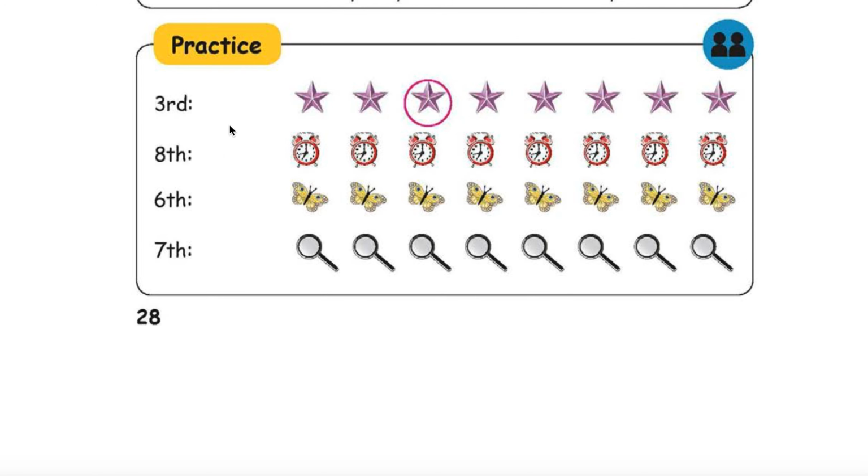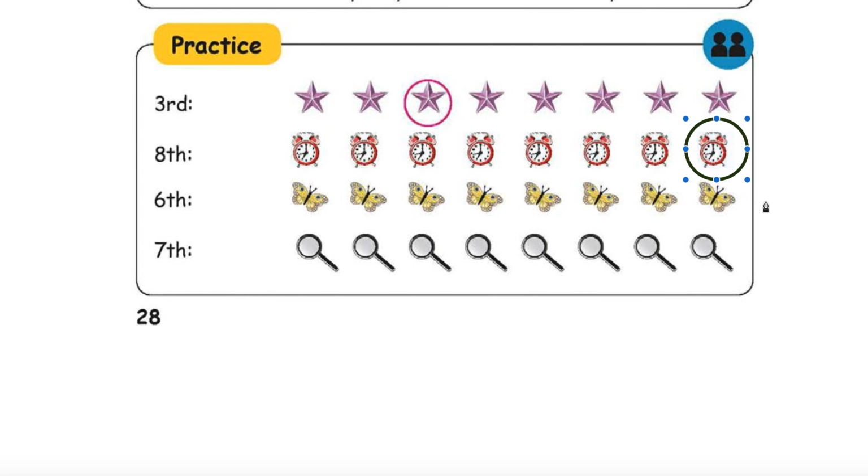Practice. Okay, what is practice? See in the first column, third, 1, 2, 3, the 3. The third star is rounded. Likewise, whatever the position is there, you have to round the corresponding one. Fine. Okay, fine. Here we have to round the eighth one. That is what he told, right? 1, 2, 3, 4, 5, 6, 7, 8. Eighth one is the last. We will go to the end. We will round the eighth alarm clock.